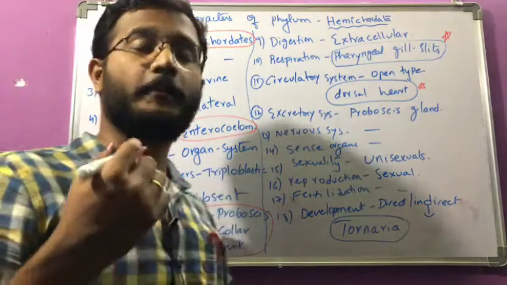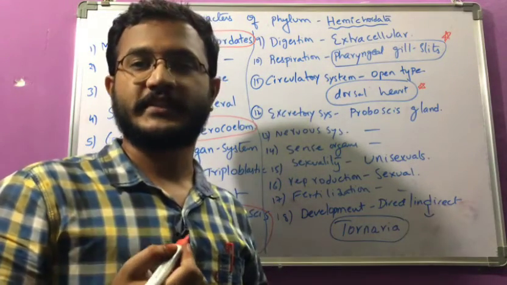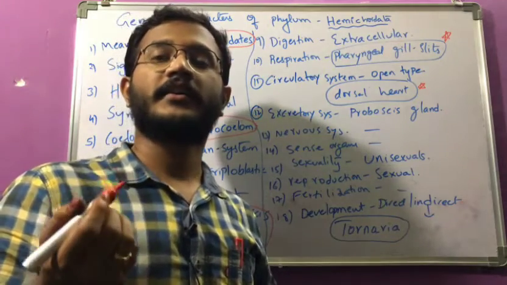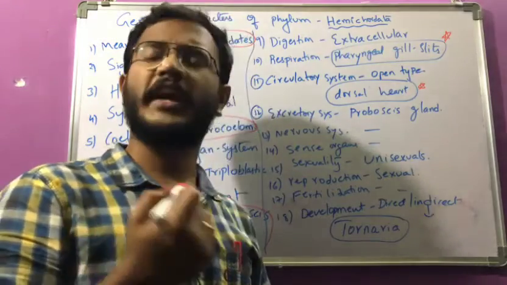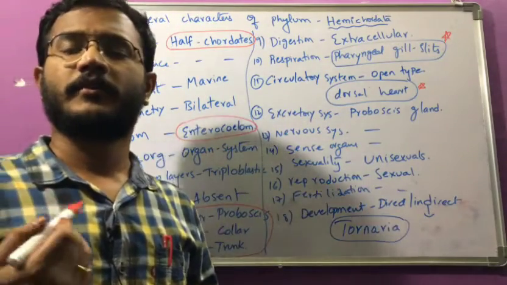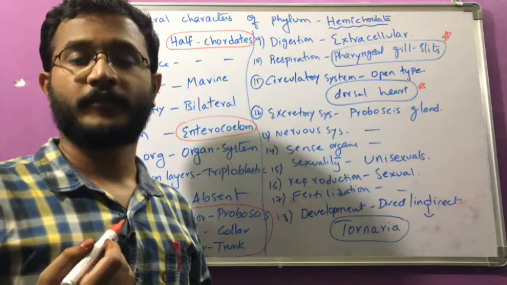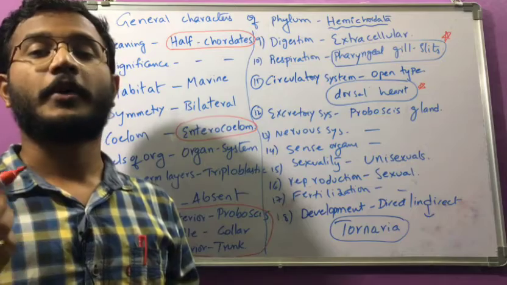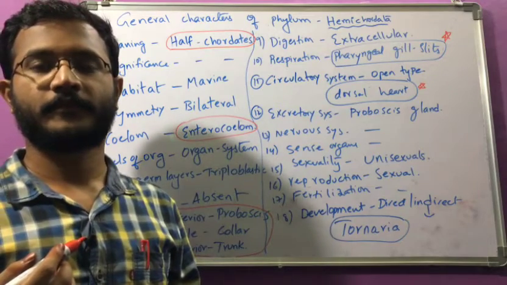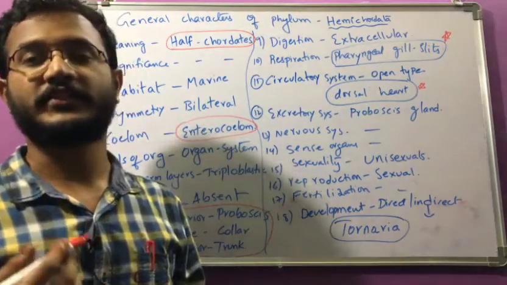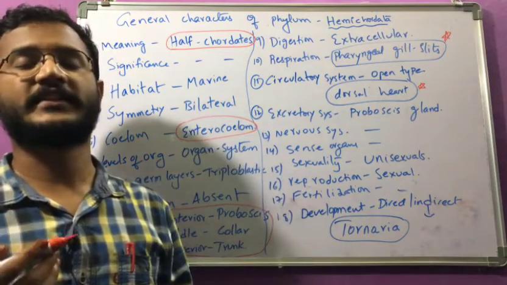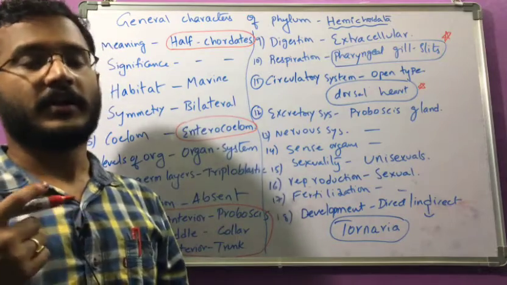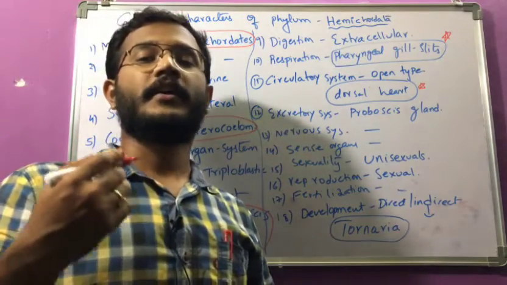And you have to remember, in the platyhelminthes it was done by flame cells, and in the nematoda it was done by renette gland, and in the annelids it was done by nephrostomes. And many different types of organs are present in the arthropoda, and mainly those are Malpighian tubules. So the special organs which are helpful for the process of respiration, gill slits, and for the process of excretion, you have to remember,